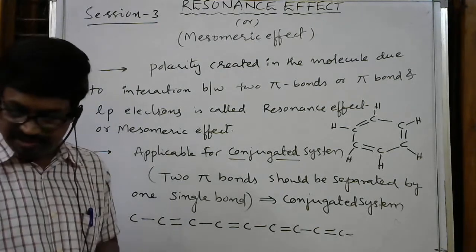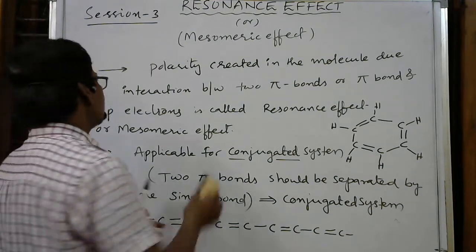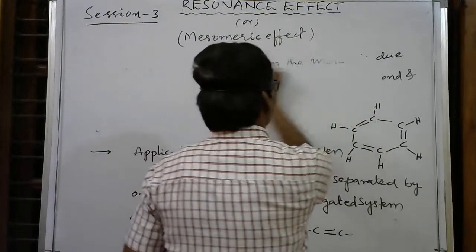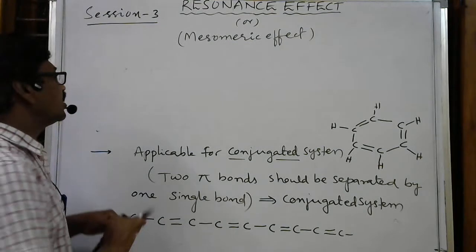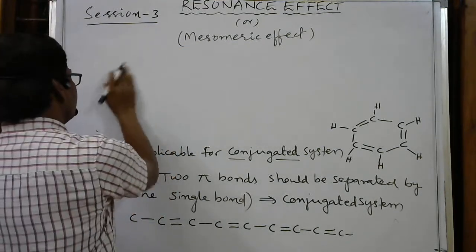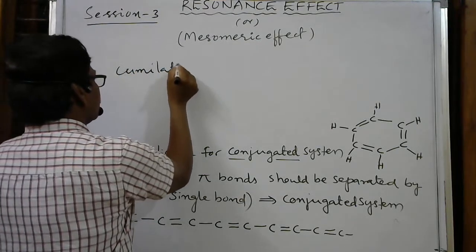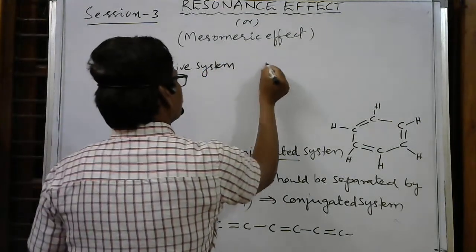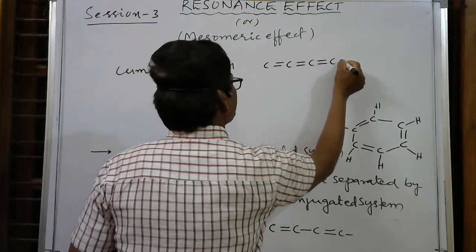We have different systems like the cumulative system. A cumulative system is not like the alternate pi bonds present in a conjugated system. The resonance effect is not applicable for cumulative systems, but here for knowledge only I am giving it. In a cumulative system there are continuous pi bonds on carbon atoms.